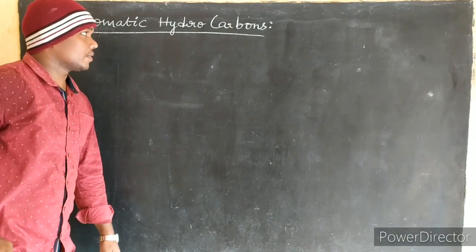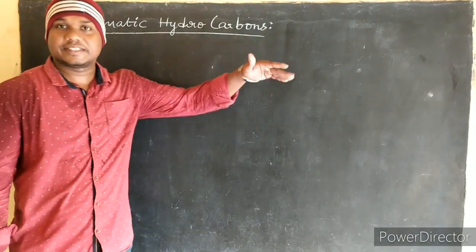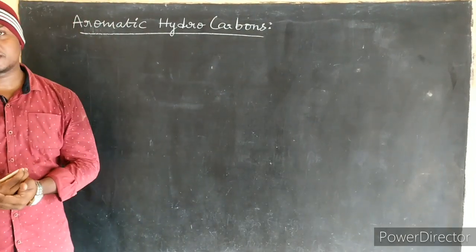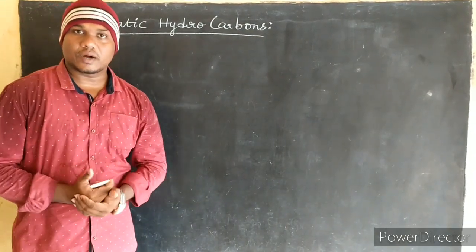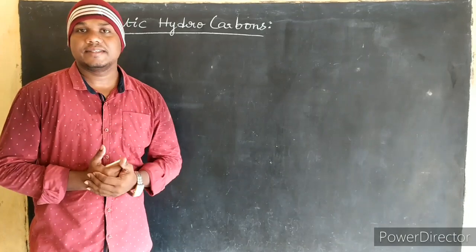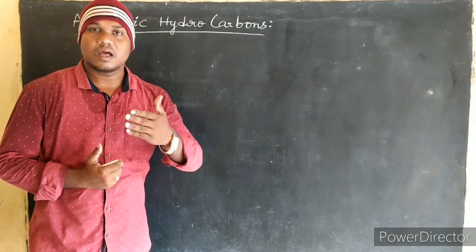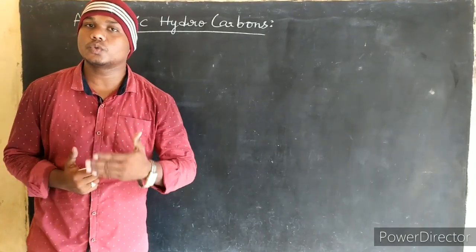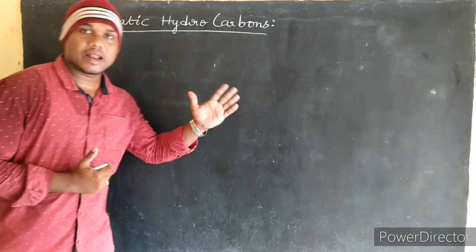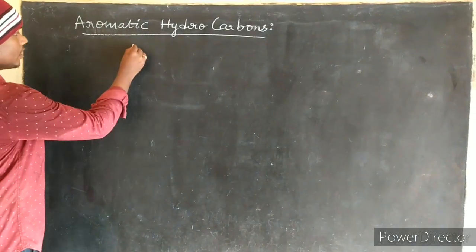Aromatic hydrocarbons. First of all, the statement of aromatic hydrocarbons. The cyclic organic compounds which contain at least one aromatic ring that resembles benzene are called aromatic compounds.